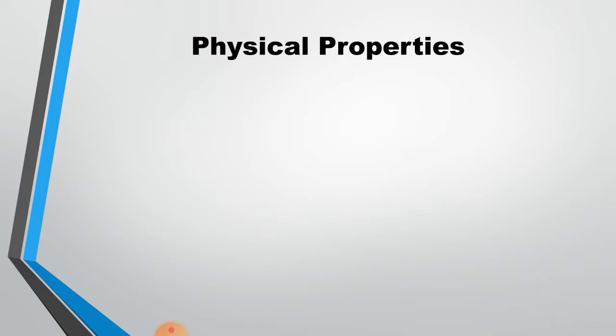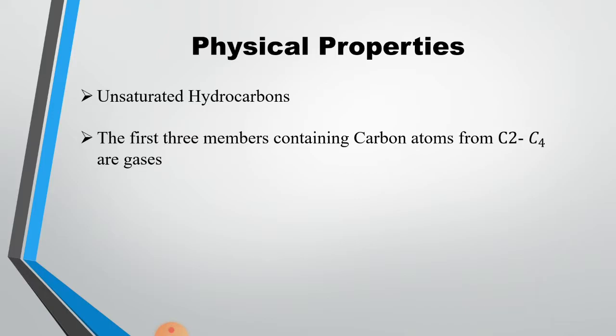We will first discuss the physical properties of alkynes. Alkynes are unsaturated hydrocarbons. This means that they have at least one triple bond between two carbon atoms. The first three members, having carbon atoms ranging from 2 to 4, are gaseous in nature.